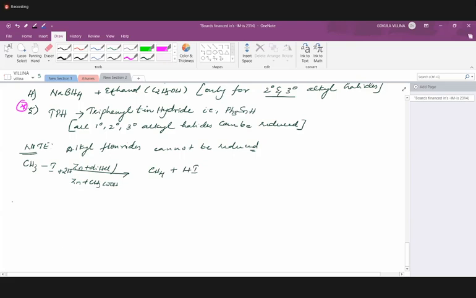So methyl iodide on reduction gives us methane, and the iodide will be lost as hydrogen iodide. Yes, methane can be produced in this reaction.